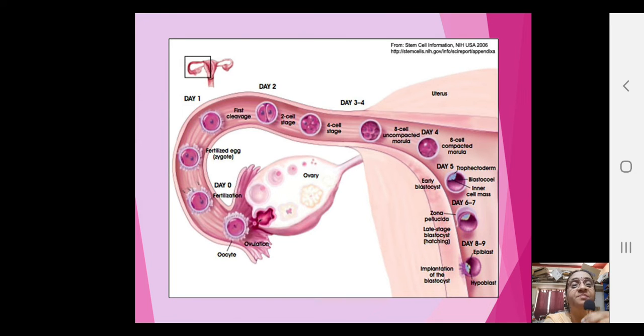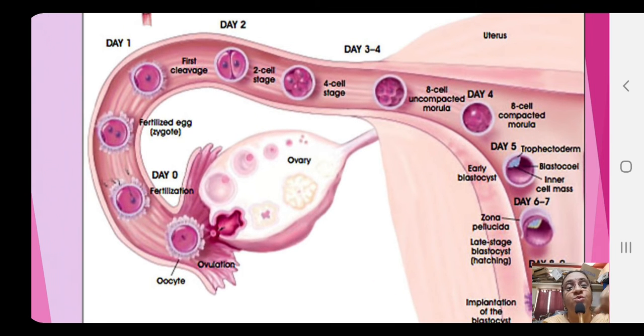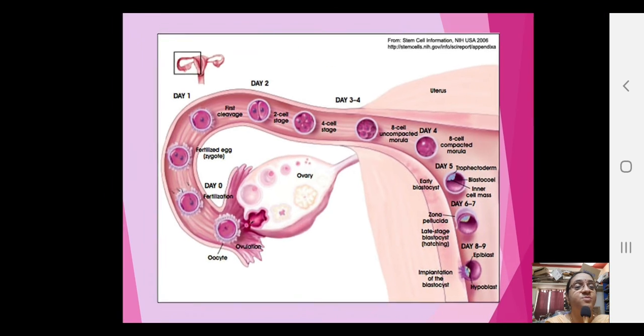Now, you see the path of the oocyte from getting released, that is from ovulation to implantation. You can just see the first portion as I show you here. I am trying to zoom in and show you. The oocyte is there, at ovulation it is released. Then you see fertilization has happened, and it is proceeding. First cleavage, second, 4, 8, day 4, 8-celled embryo, isn't it? Then this portion I'll try to enlarge.